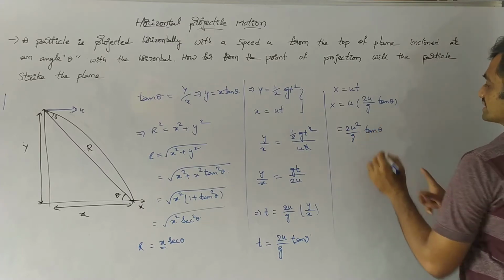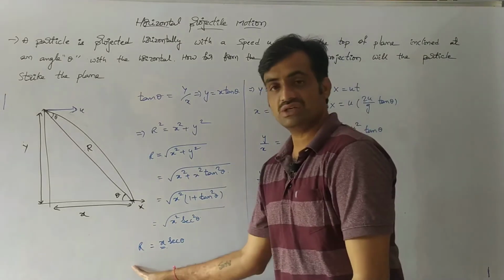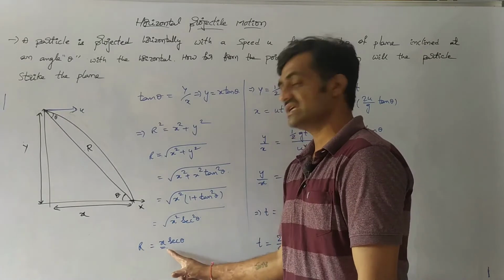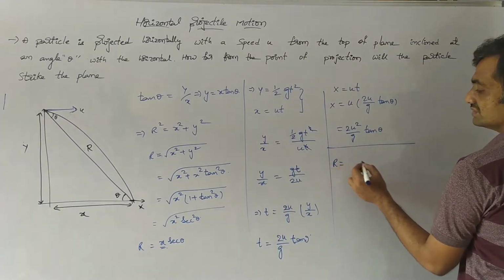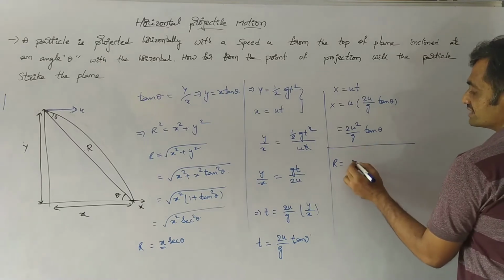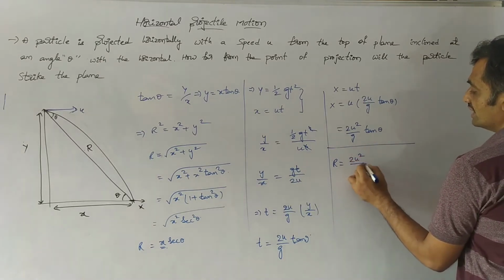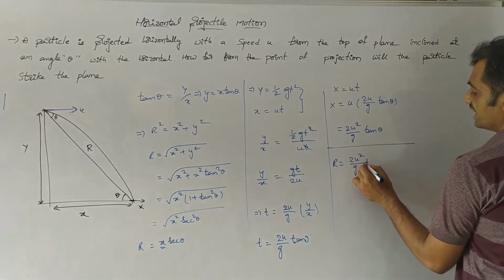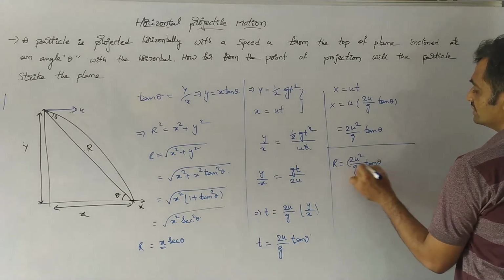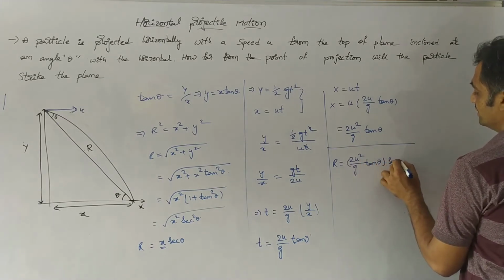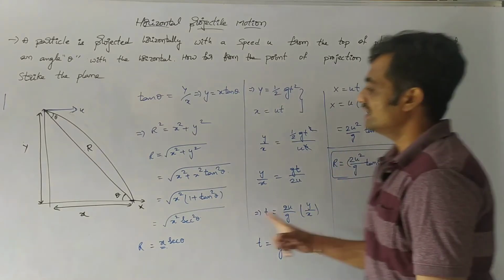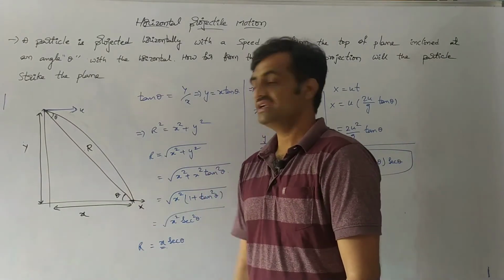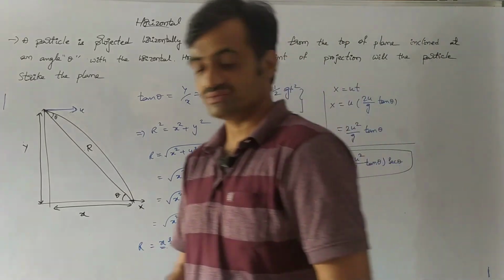So if we substitute this value in the range equation, where range R equals x secant theta, we get R equals x, whose value is 2u square by g into tan theta, into secant theta. This equation represents the range of the body along the horizontal path. Take a screenshot, we will continue.